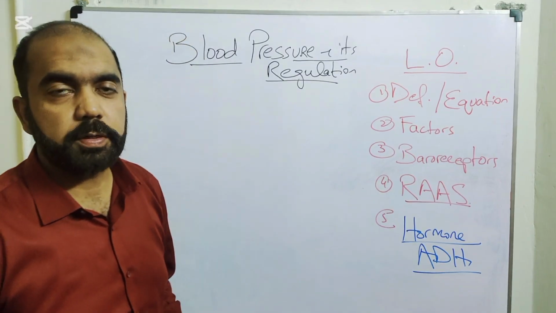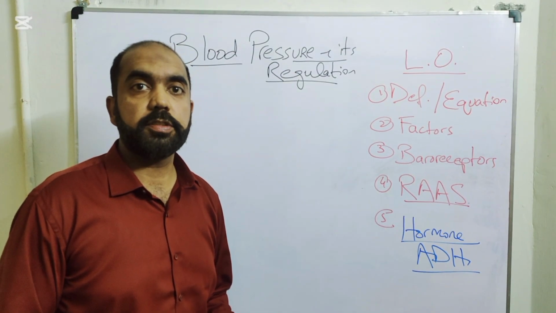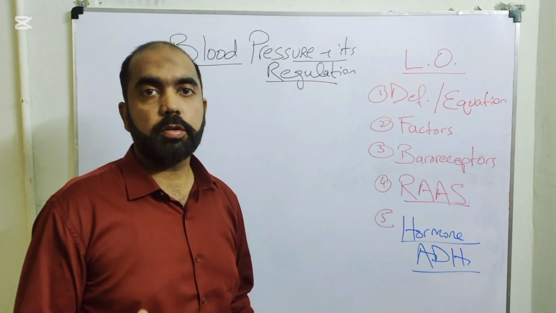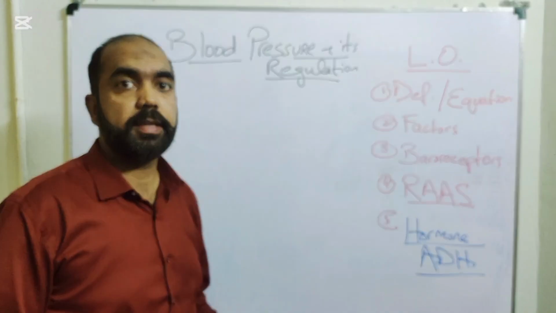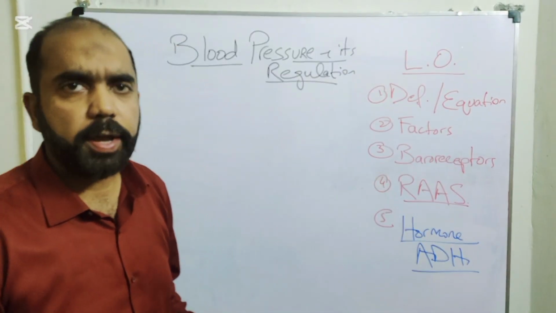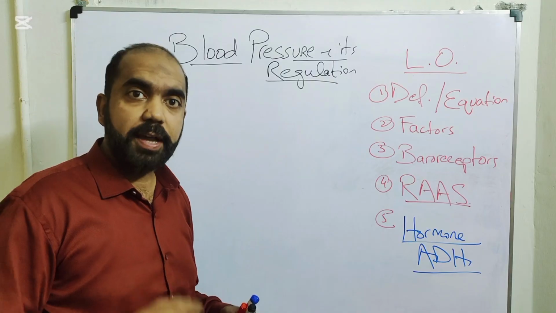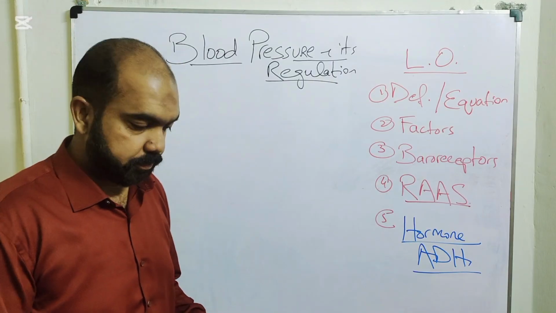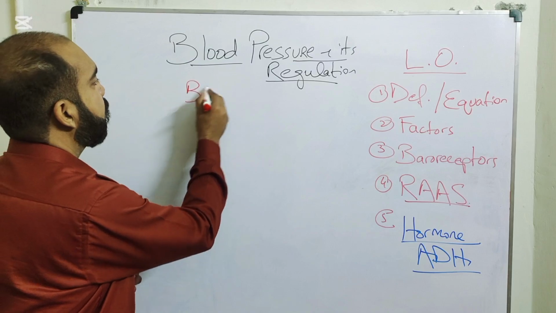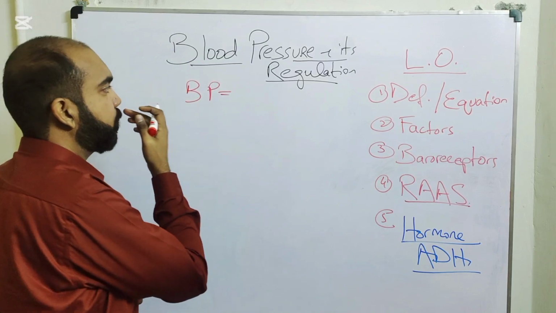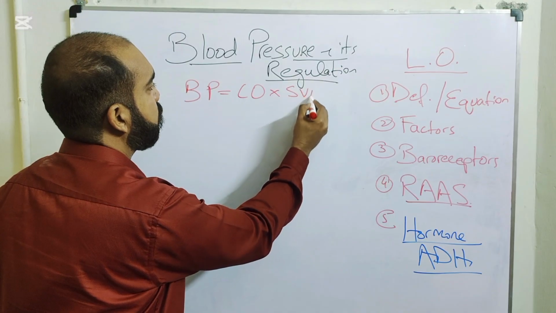In the previous videos, we were talking about hypertension, secondary hypertension, persistent hypertension. So I just thought to have a quick overview, yet comprehensive, about blood pressure and its regulation. As all of you would be knowing, blood pressure means the pressure exerted by the blood on the wall of a blood vessel. However, mathematically, BP, the arterial blood pressure, is equal to cardiac output times systemic vascular resistance.